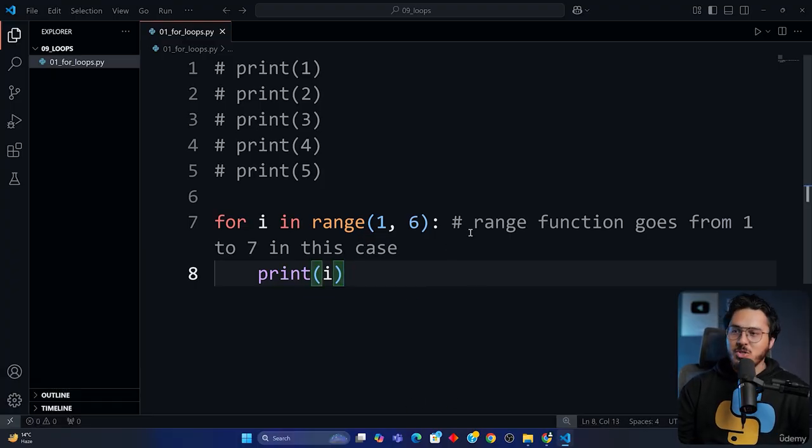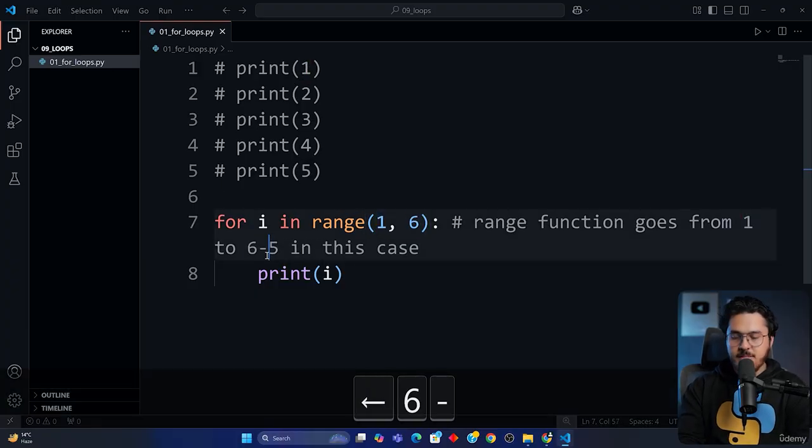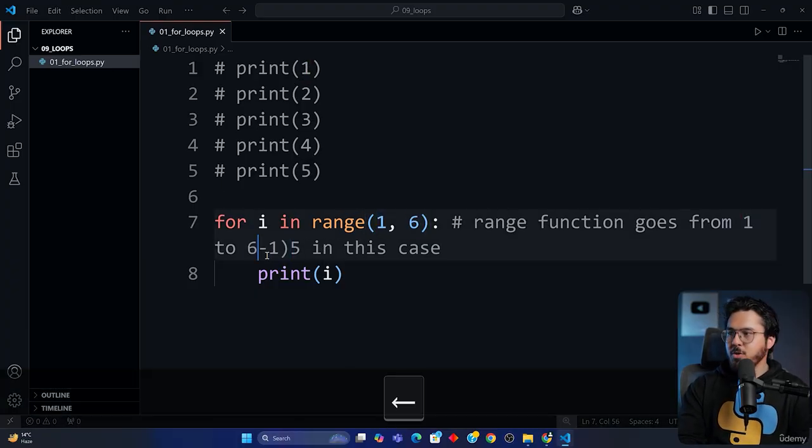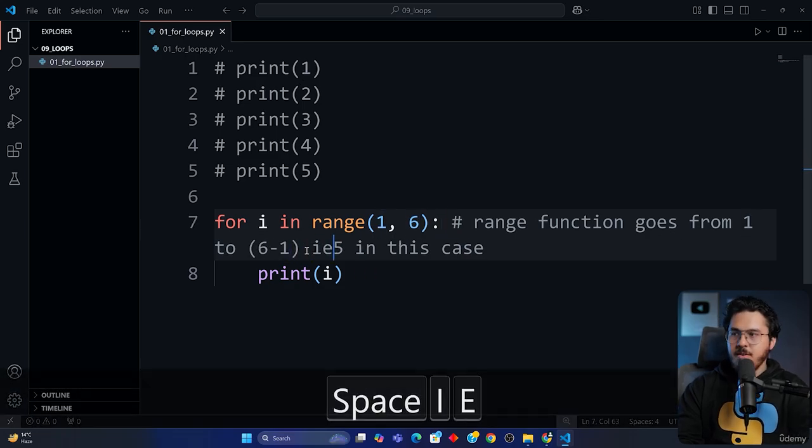So back to the range function. Range function goes from 1 to 5 in this case. I'm sorry about that, 1 to 5 in this case. Okay, so 1 to n-1. And let me also write 6 minus 1. So it goes from 1 to 6 minus 1, which is 5.